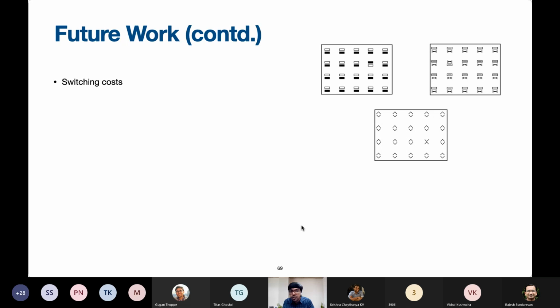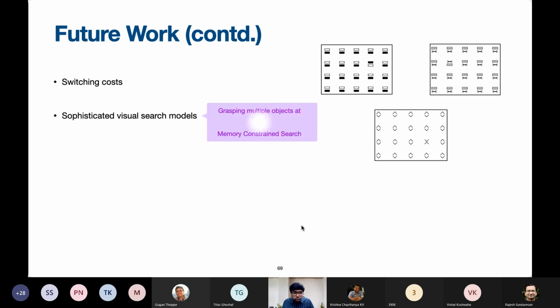And we can, of course, consider switching costs, switching between movies, switching between images, switching between the arms. We have not considered any cost in our work. Possibly switching costs can be incorporated. Now, of course, we know that our eyes are capable of grasping a lot of images at once and processing those images, and not really looking at one particular image at a given time.